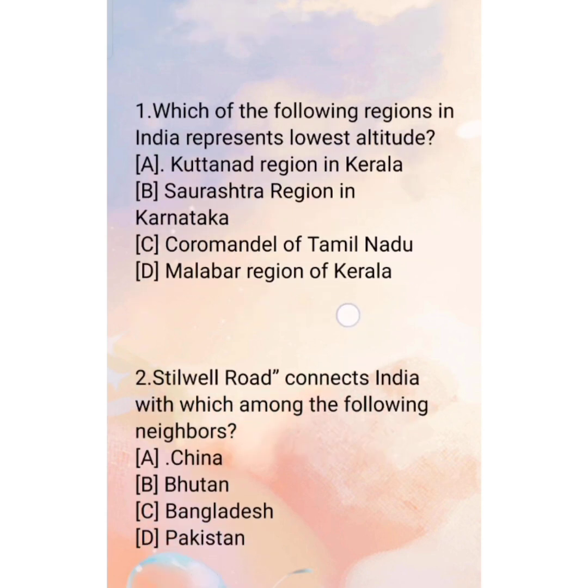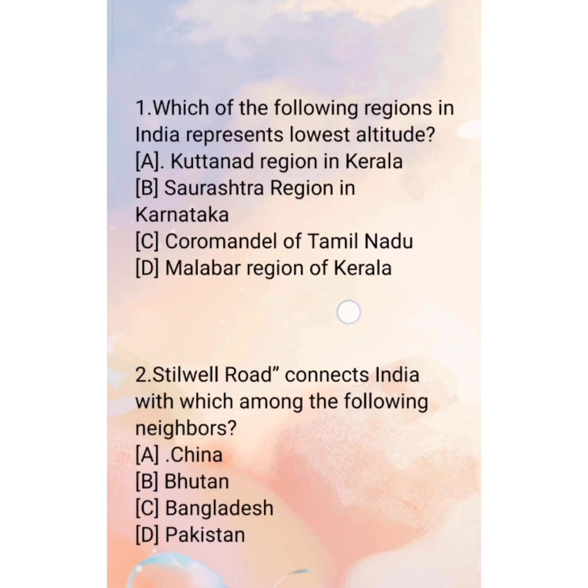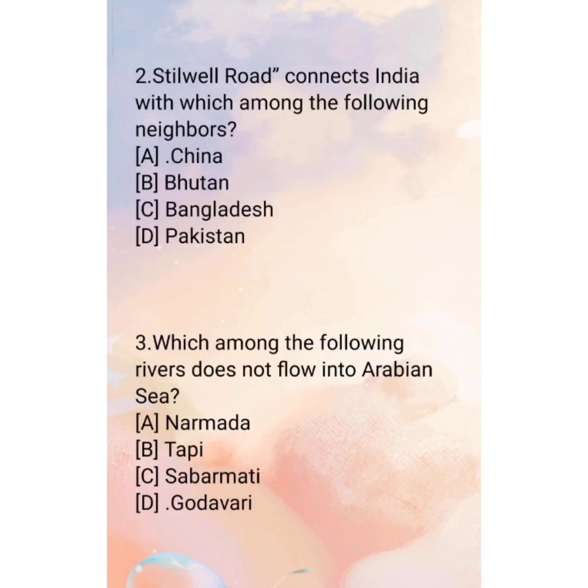First, which of the following regions in India represents the lowest altitude? A. Kuttanad region in Kerala. B. Saurashtra region in Karnataka. C. Coromandel of Tamil Nadu. D. Malabar region of Kerala. And the correct answer is A. Kuttanad region in Kerala.